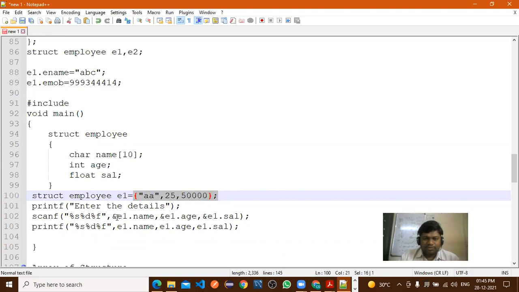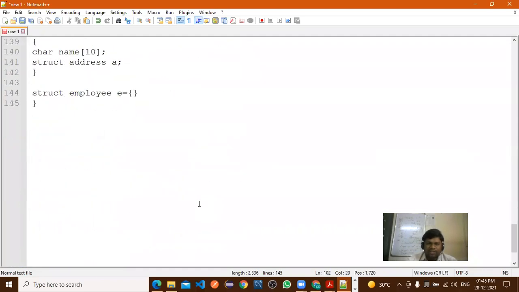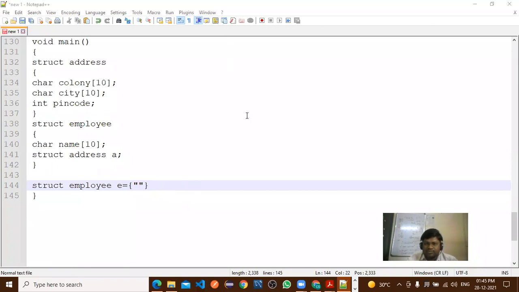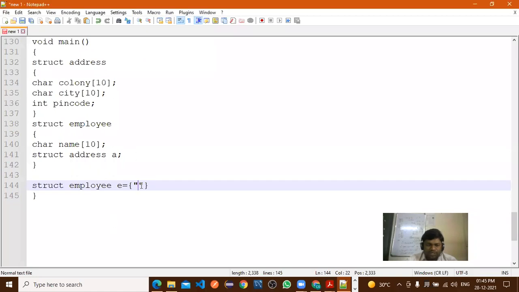Now with the help of scanf if you want to assign, for that purpose you need to take the reference of this object. Now here we'll assign the direct values to this variable. Now how to assign the value directly to these variables? Now first E. So what is the first variable here? First variable क्या है? What is the first variable? Name of the employee. Is it right? Yes, sir. Now suppose here I have written ABC, name of the employee ABC.